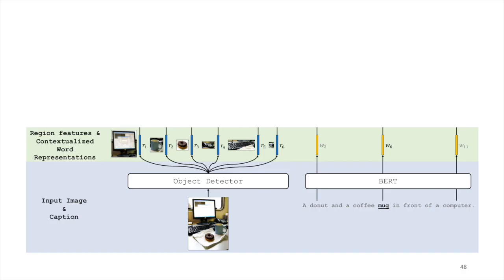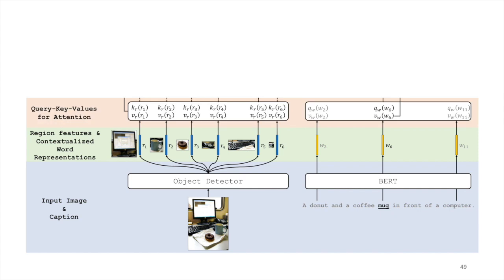For computing the compatibility score, we start with an object detector to extract a set of regions and representation describing those regions. For the language part, we use a language model like BERT to extract a contextual representation for every noun phrase in the caption. We then use a fully connected network to extract keys and values for every image region, and queries and values